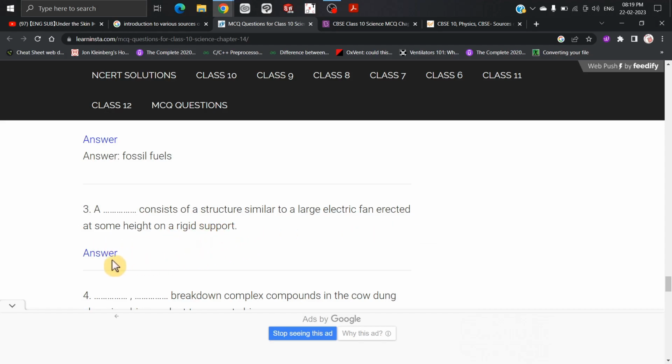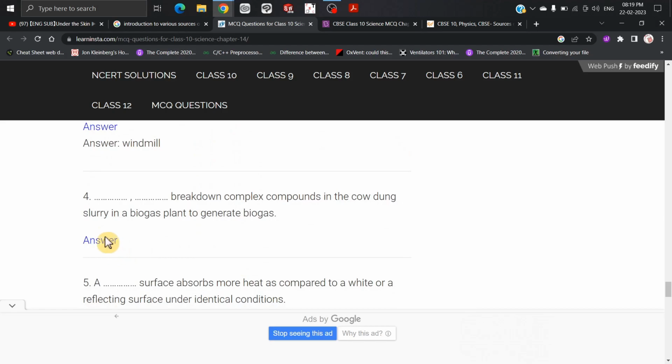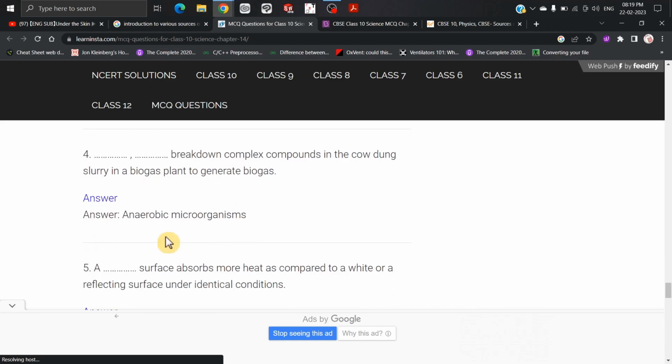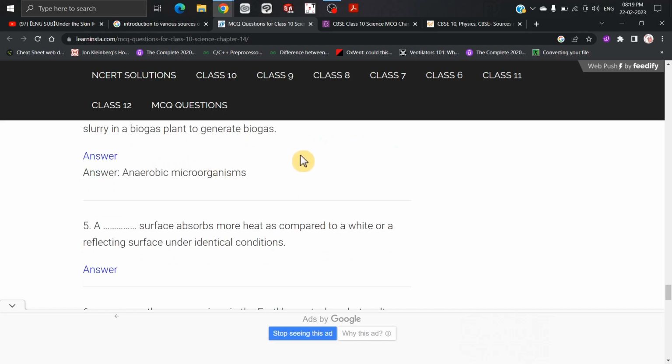A windmill. A dash and dash break down complex compounds in a cow dung slurry in a biogas plant to generate biogas. Anaerobic microorganisms break down complex compounds in the cow dung slurry in a biogas plant to generate biogas.